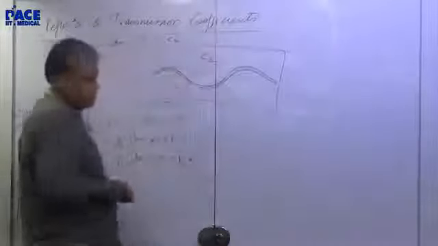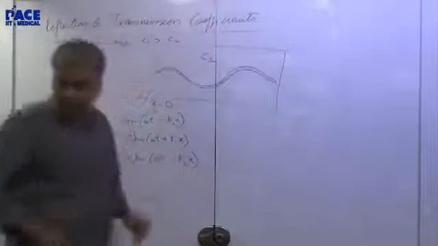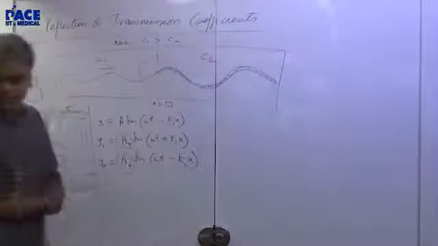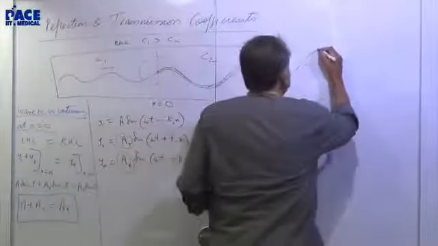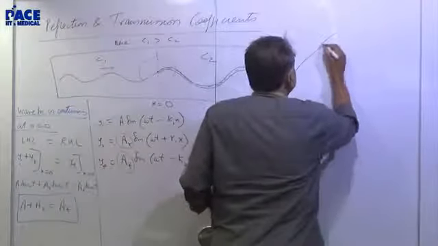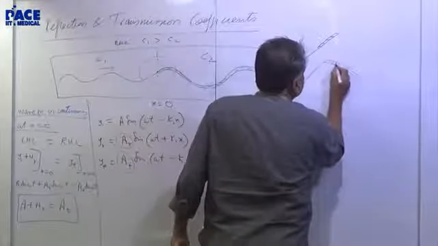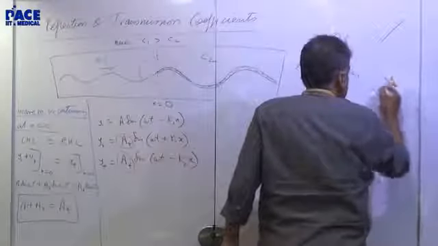Now the other point is, look at this section, the interface. Here the rope is like this. The rope is not like this. This is like this and not like this.